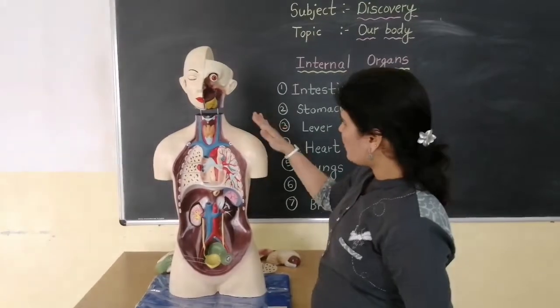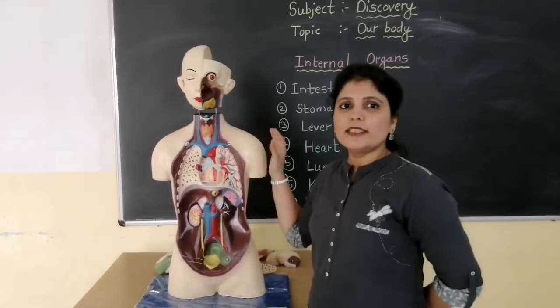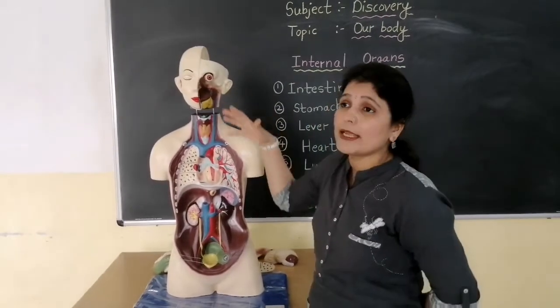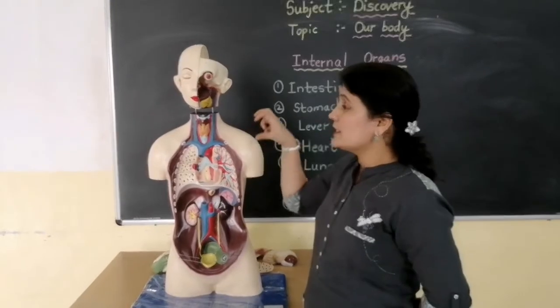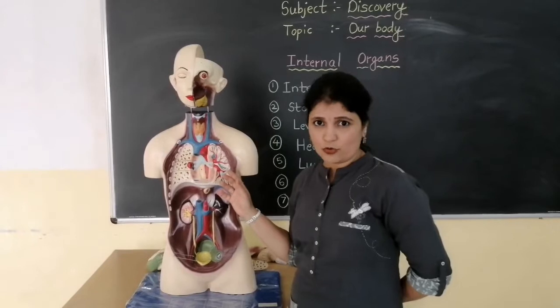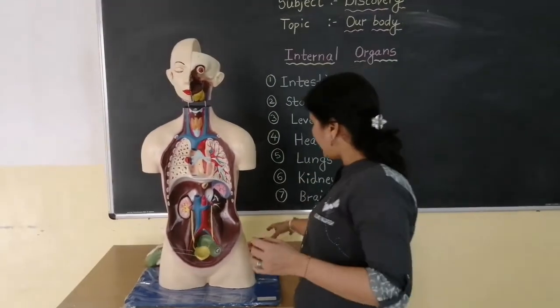So children, this is the model of a human torso. The torso helps us to know the different parts of our body. It helps us to learn where the different organs are placed in our body. So we will learn it with the help of this torso. So it will be in a very easy way. Okay. So let us start with the brain.